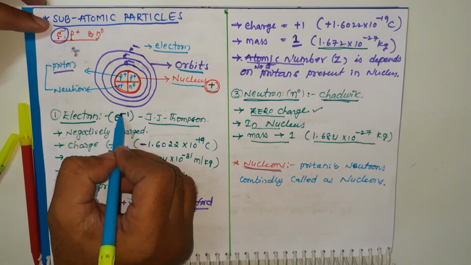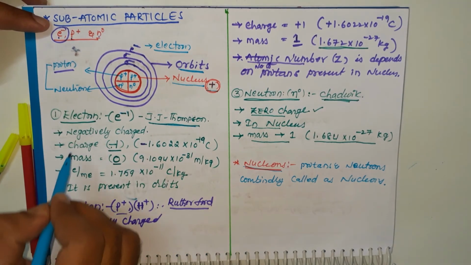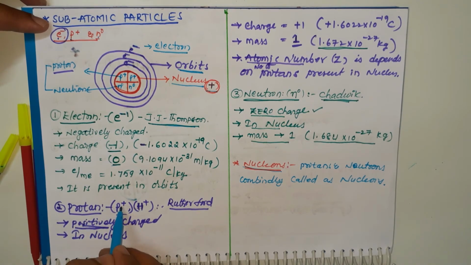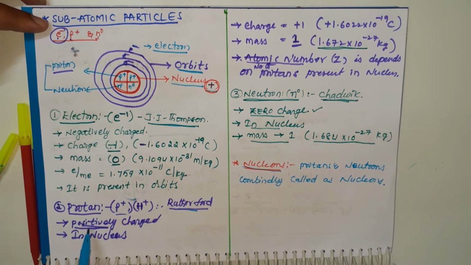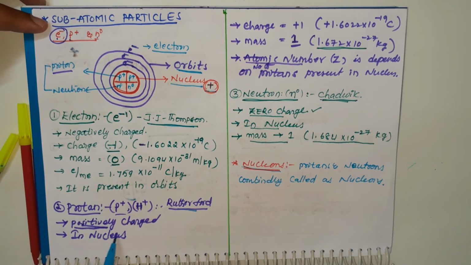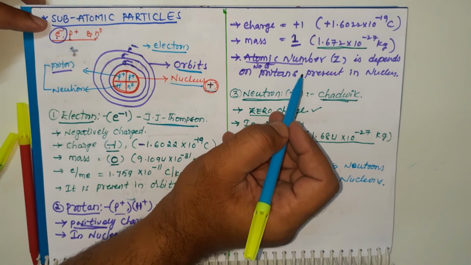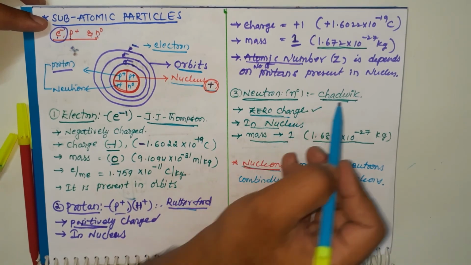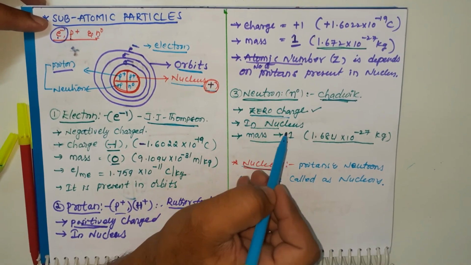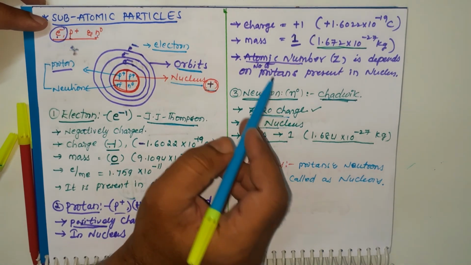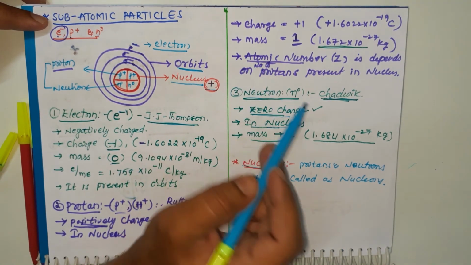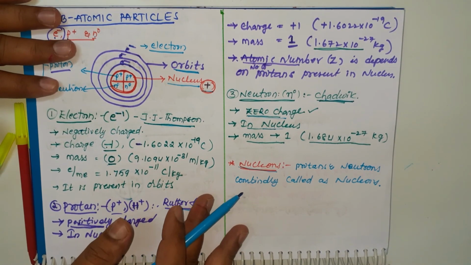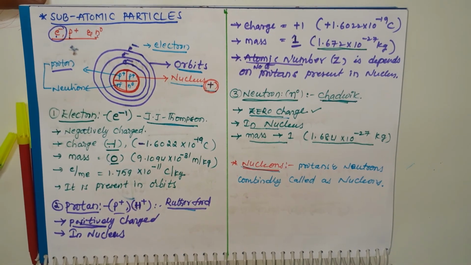Electrons have negative charge and were found by J.J. Thomson. Negatively charged particle, that is -1, mass is 0. Protons are shown as P+1, H+1, found by Rutherford, positively charged, in the nucleus. Atomic number depends on the number of protons in that atom. Neutron has 0 charge and was found by Chadwick. It is also present in the nucleus. Mass is equal to or slightly higher than the proton's mass, that is 1. Accurate value is 1.684. This is today's topic, students. Thank you. Please note down the notes.